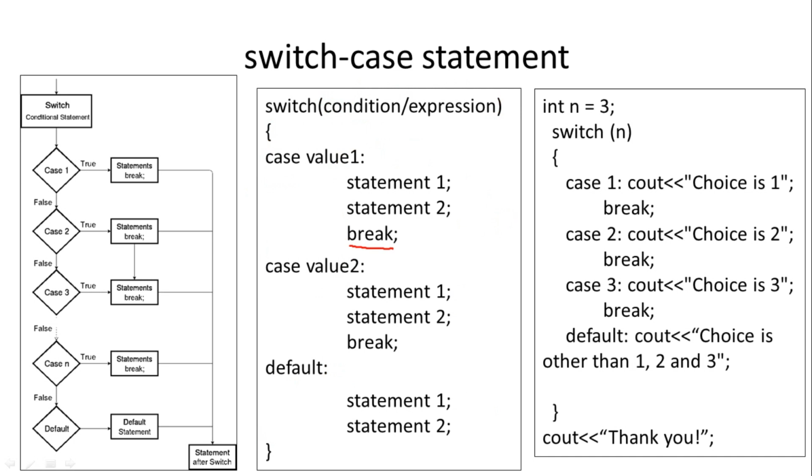So in switch, this expression or condition will give only one value. This value will be compared with each case. For example, whether value is equal to value 1.